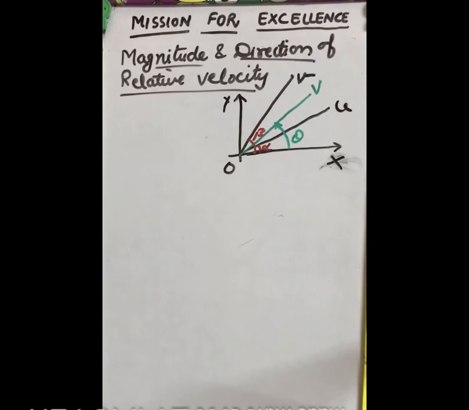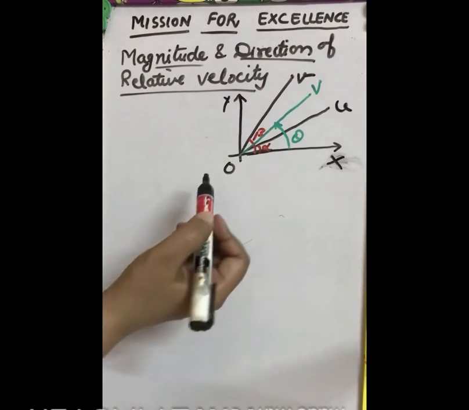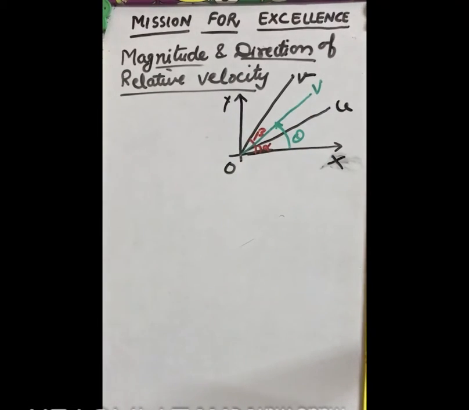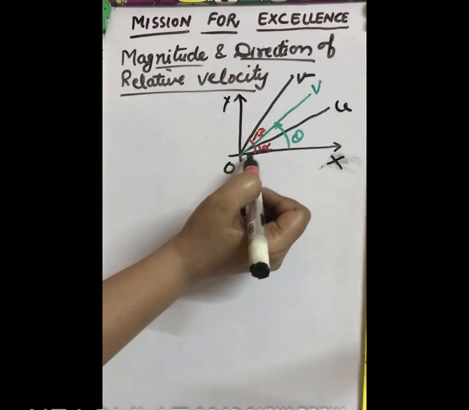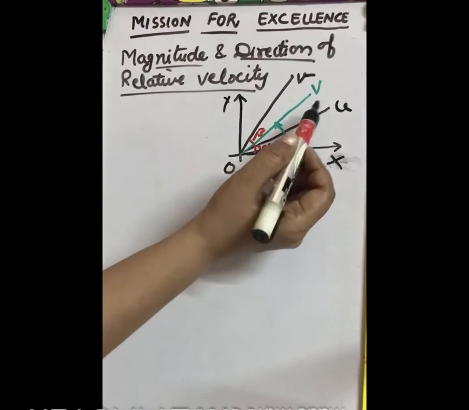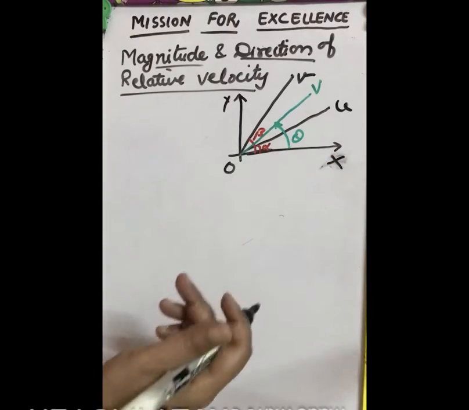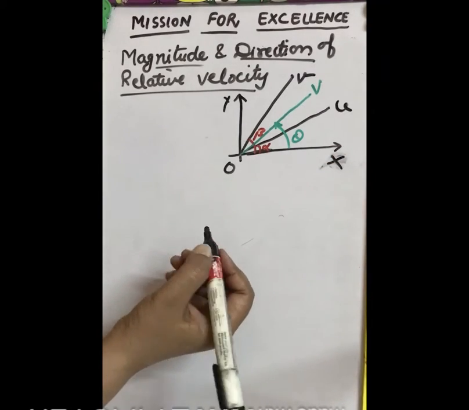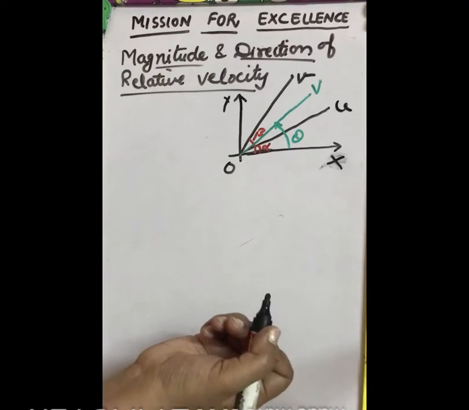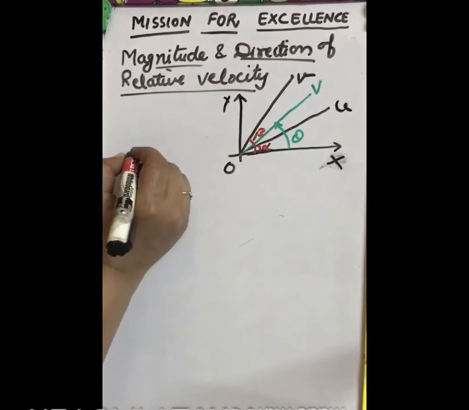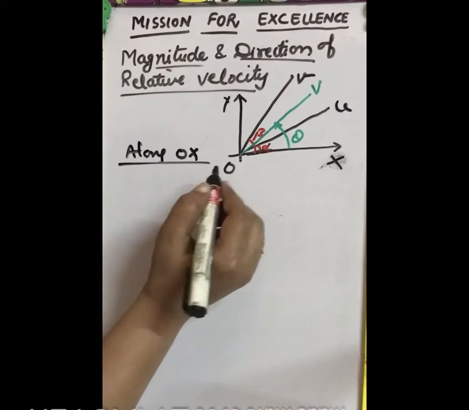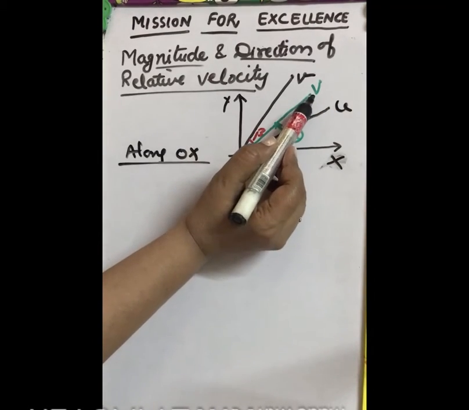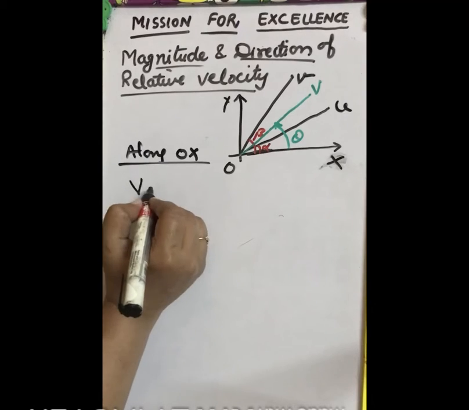Since the particles are moving along the directions u and v, we take their resolved parts, that is, components along the x direction and y direction. Let us take the component of the resultant velocity V along the x direction. From the previous article, the velocity V will be equal to u minus v. So if we take the resolved component along OX, the component of V, as capital V makes an angle theta, will be V cos theta.